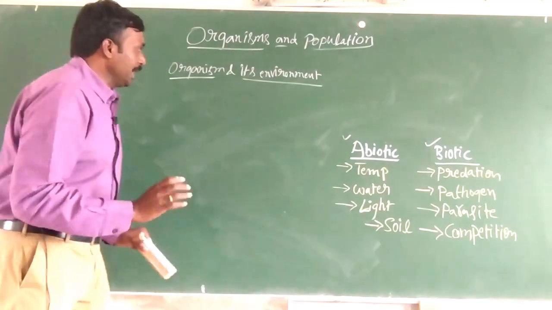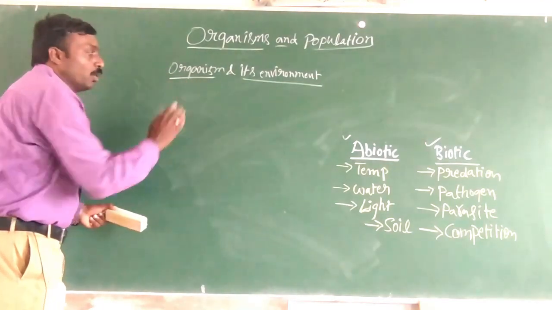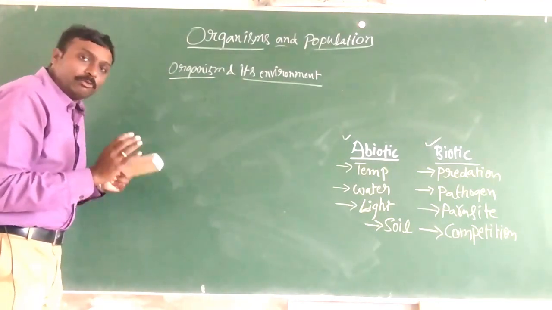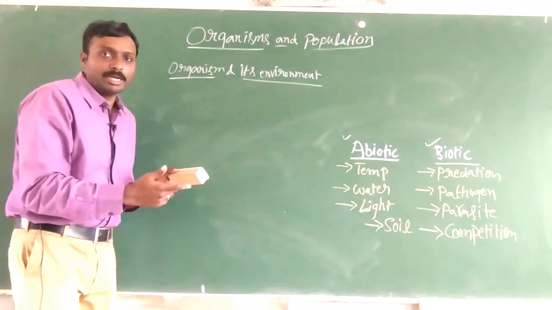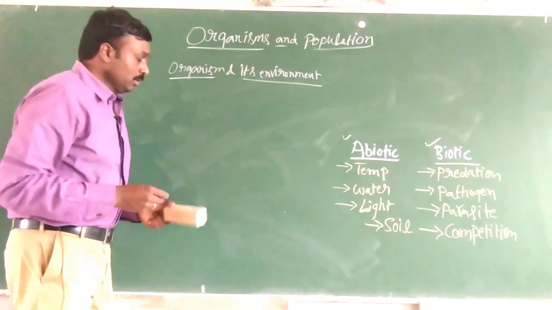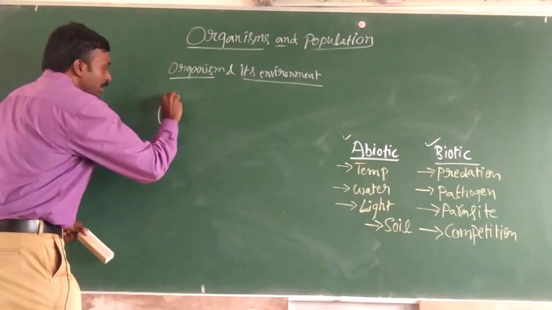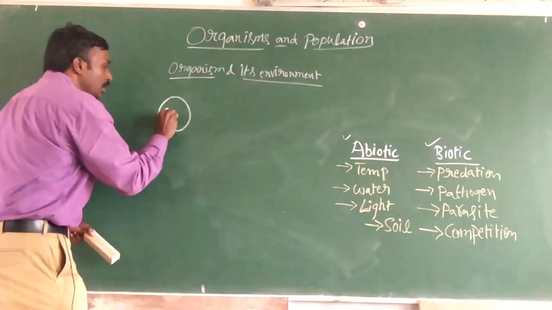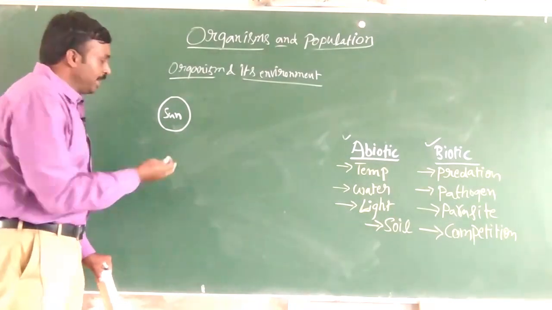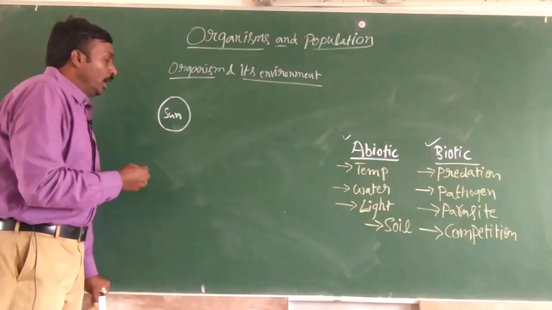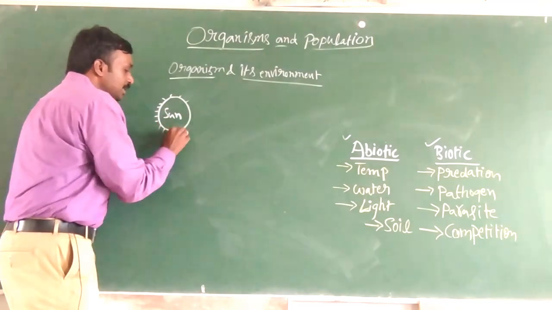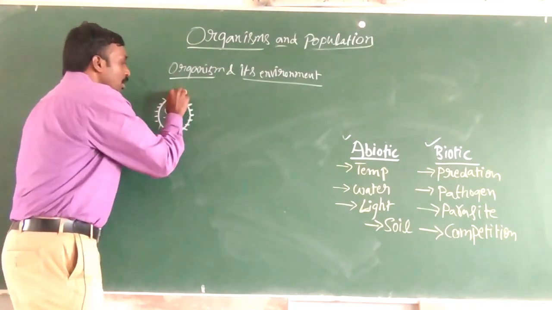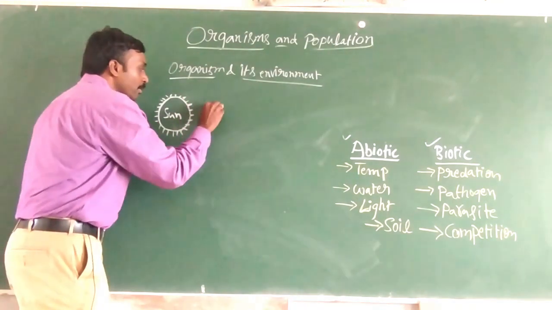Like that, how an organism keeps interacting with its environment, let us see here. Let us talk about the solar system. The main source is the sun, and around the sun, as all of us know, our planet Earth keeps revolving.